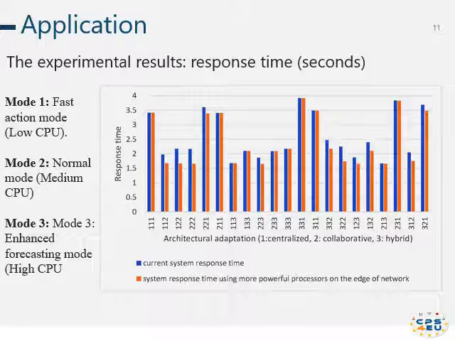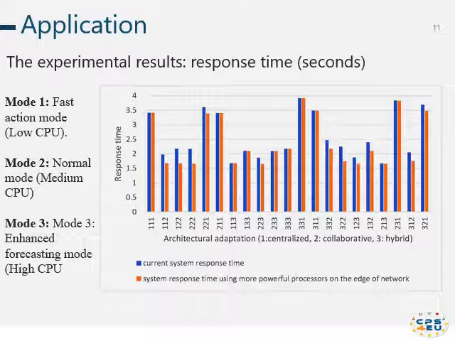In another set of simulations, we considered using more powerful computing resources, that's the central control elements, as distributed gateways. So we push the powerful processor close to the edge of the network. And the result was that we observed an improvement in response time in all pattern transitions where the distributed pattern is involved. So according to these results, we proposed a couple of suggestions to the RTA company.